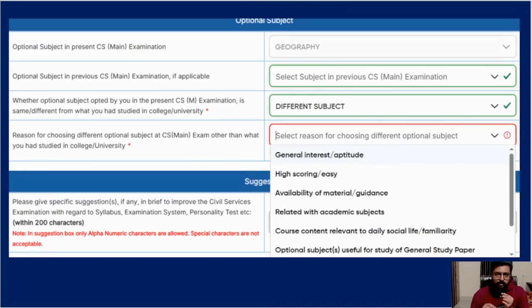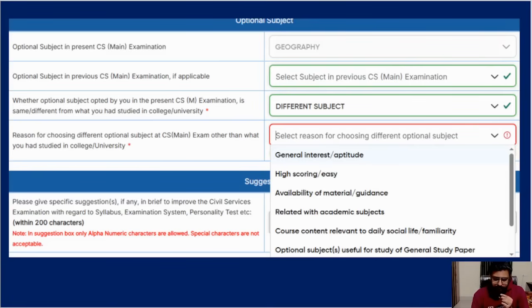I think most of you will put no coaching, but what will happen is later you will clear. When you clear, your coaching class will put your big photo and publish, see, this is our student, AIR 1. At that time, in case they want to backtrack and find out, they will see that you told a lie here and you had already taken coaching. So better be honest. I don't know how much they are going to backtrack, or how long these kinds of questions will be repeated in next year's form, but still try to be honest.